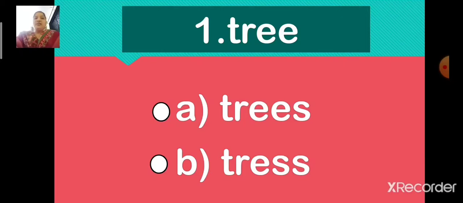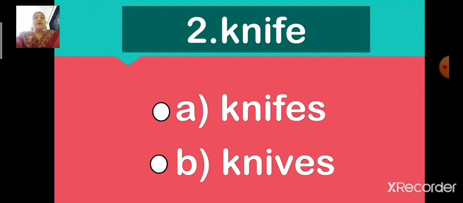Which is the correct option? Option A, T-R-E-E-S or option B, T-R-E-S-S. Which is the plural form of tree? Yes, you are right. Option A, T-R-E-E-S, trees is the correct answer. So children, let us select option A. Yes, the plural form of tree is option A, trees. T-R-E-E-S, trees.